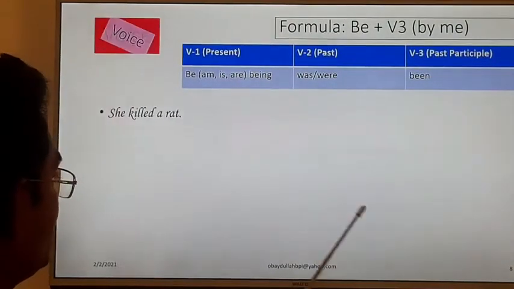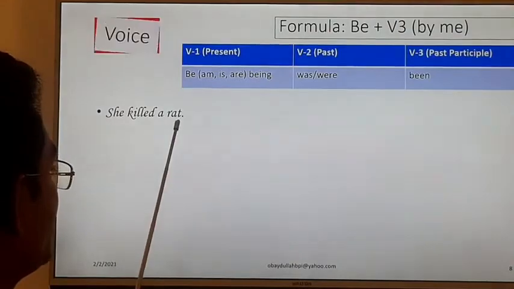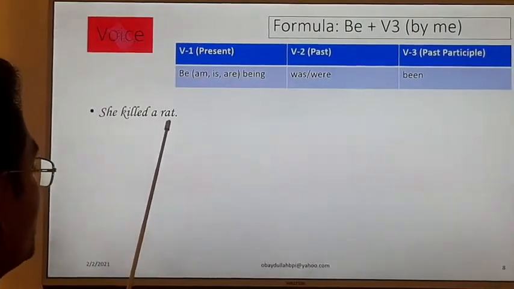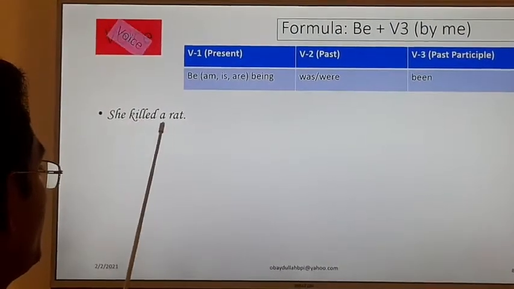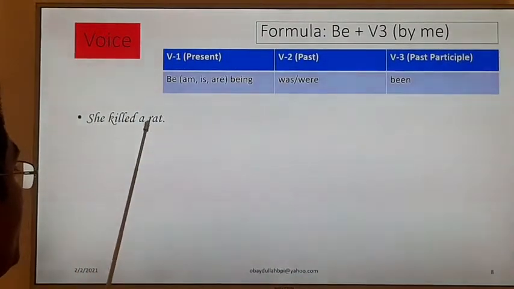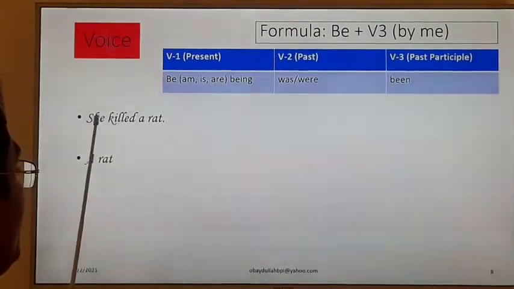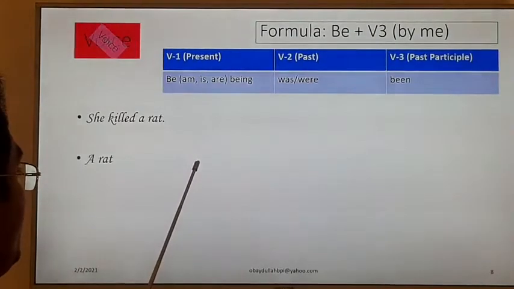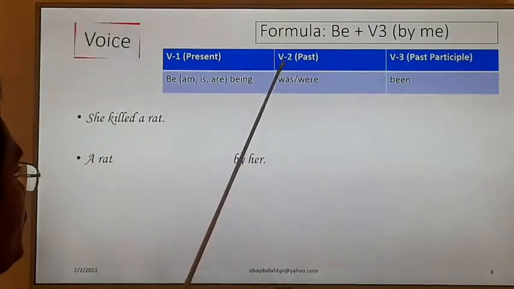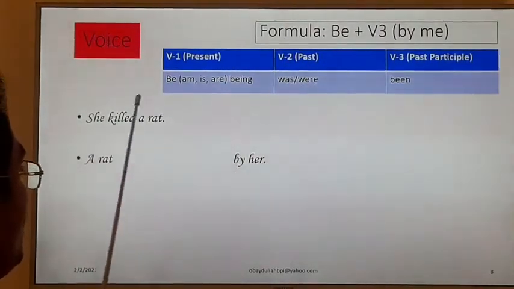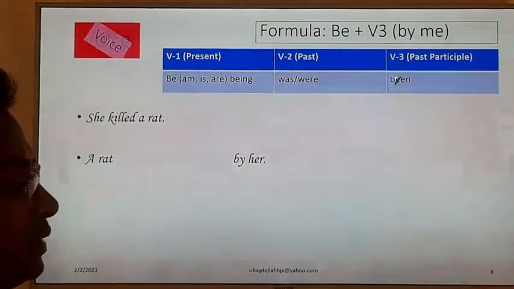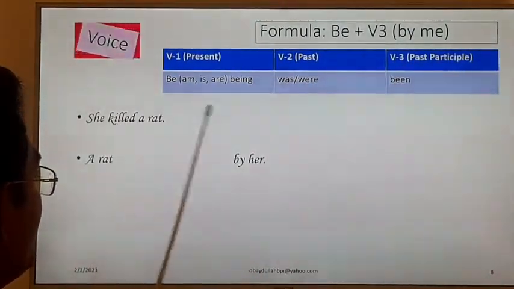Look at the example. She killed a rat. Here a rat is an object and killed is a transitive verb, and she is the subject. So a rat will be the subject here and she will be the object, and she will be by her. Killed is verb number 2, past form. So we have to change this killed verb into verb number 3, and we know that killed has the same form in past participle.